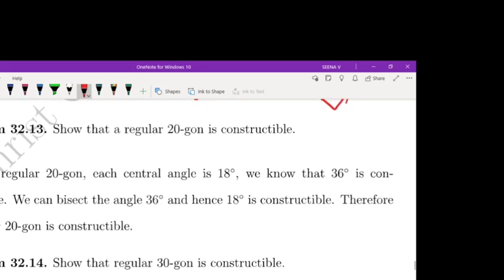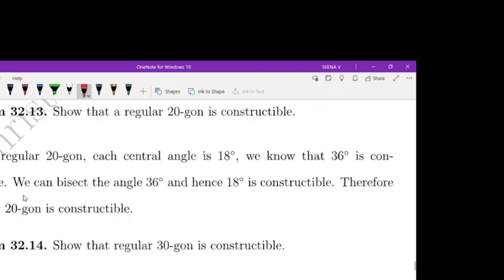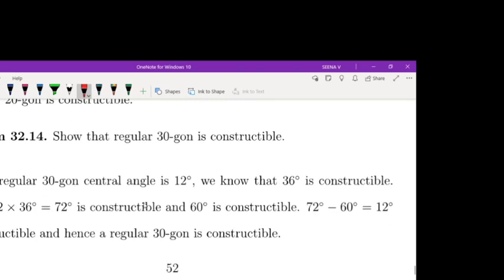Okay. Now show that a regular 20-gon is constructible. For a regular 20-gon the central angle is 18 degrees. 36 degrees is constructible, and bisecting the angle, 36 divided by 2, gives 18 degrees. Therefore, the 20-gon is constructible. Show that a regular 30-gon is constructible. For a regular 30-gon the central angle is 12 degrees. 36 degrees is constructible, 2 times 36 equals 72 degrees is constructible, 60 degrees is already constructible, and 72 minus 60 is also constructible. That means 12 degrees is constructible. Therefore, a regular 30-gon is constructible.